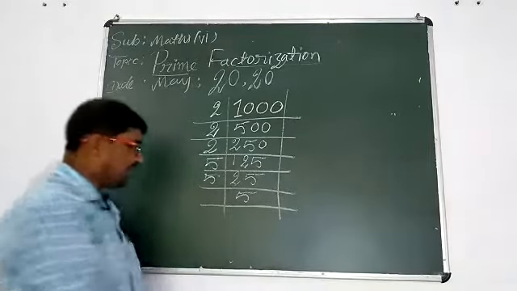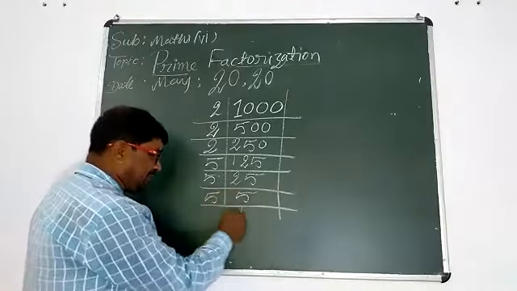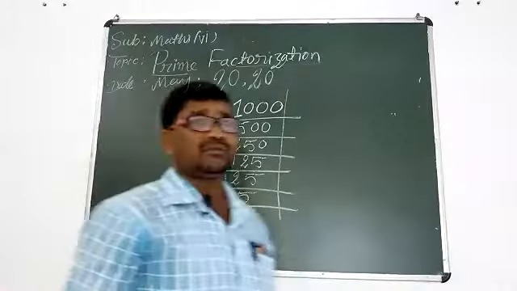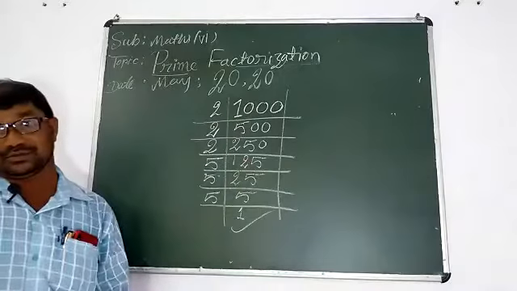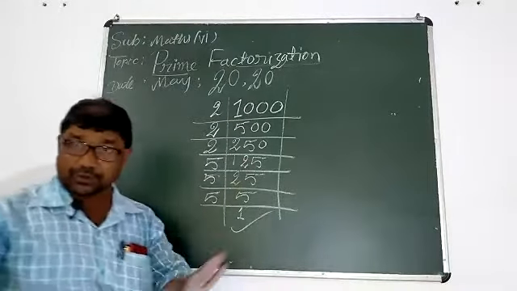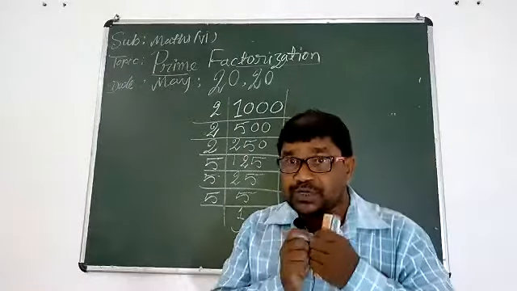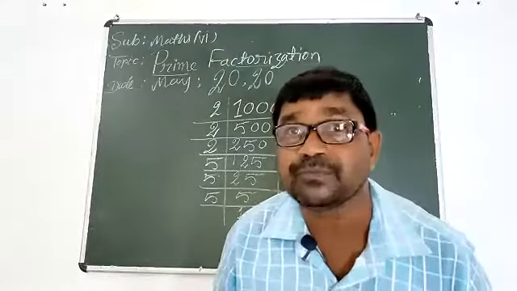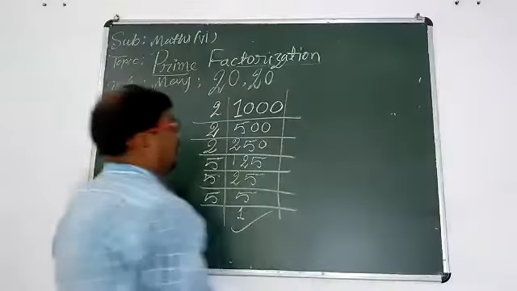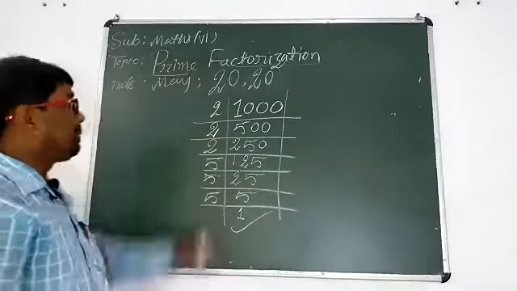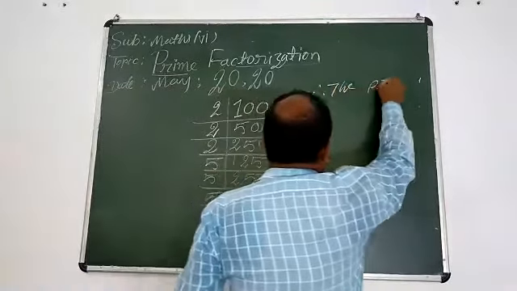Now, students, you have the number 5. This number is divisible by 5. So 5 1s are 5. Now your quotient is 1, so we should stop this process. Understood, everyone?